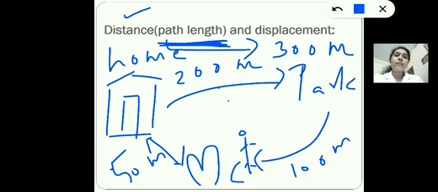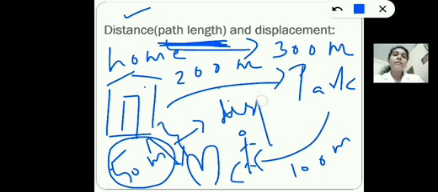So, which is the correct way to find out distance? This is also one distance, this is also one distance. But what is the difference? This is the shortest distance between your home and McDonald's. That means this is the shortest distance between initial point and final point. In this journey, home is your initial point and McDonald's is your final point. So, the shortest distance between your initial and final point is 50 meters. And this shortest distance between initial and final point is known as displacement.